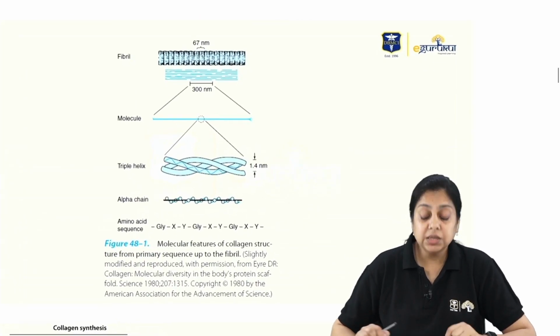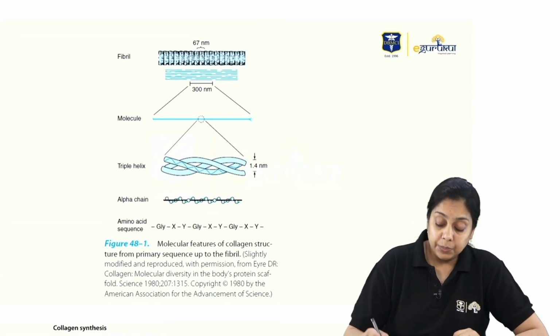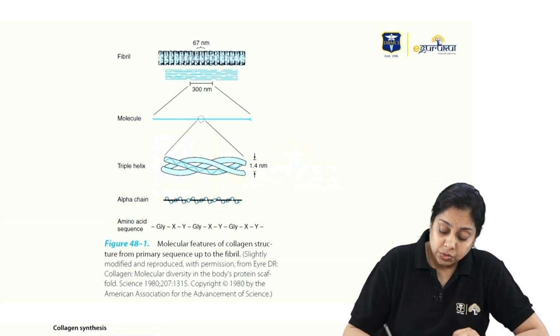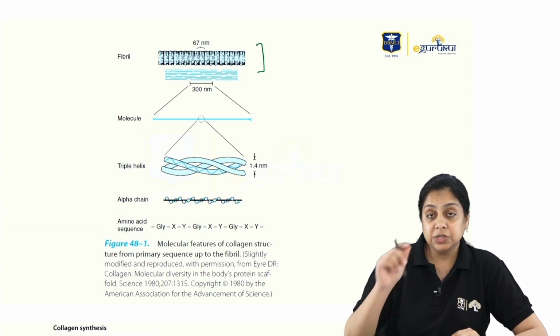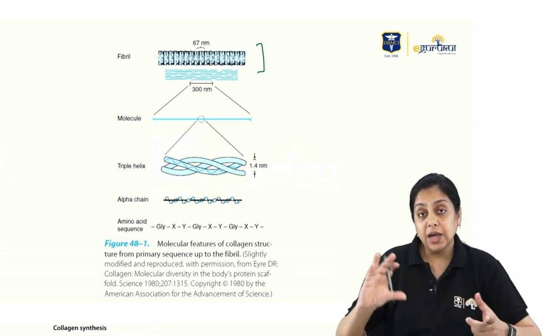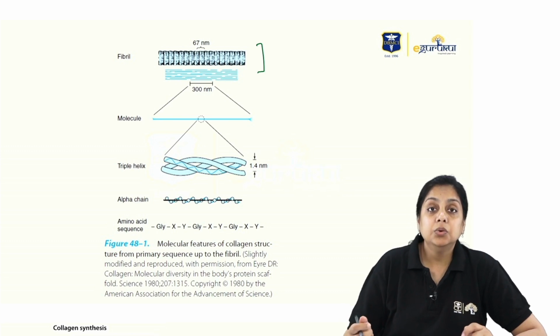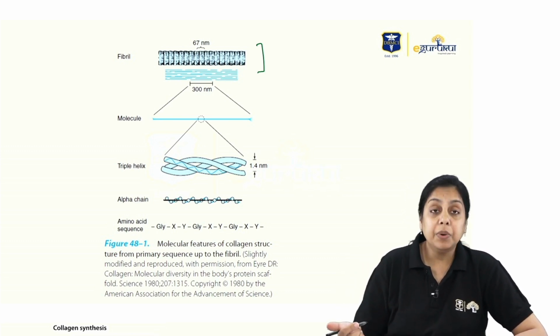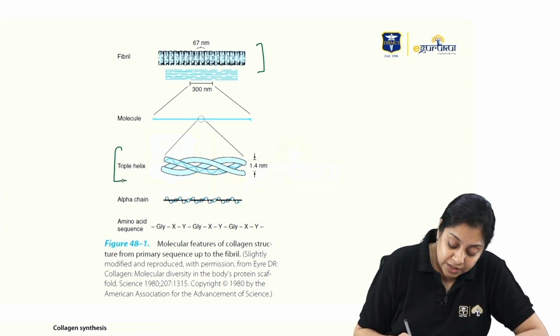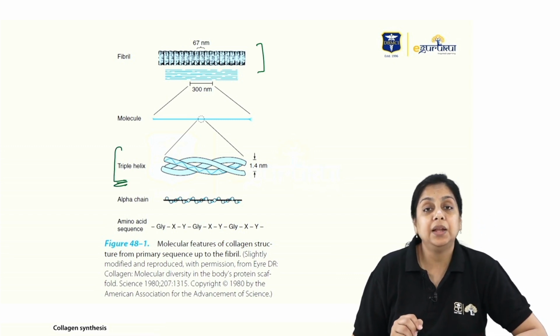So this is a typical collagen picture, right, from your Harper. You have the collagen fibril that is composed of so many small, thin fibrils. They are bundled together. You can imagine how we make a rope, right? The smallest unit we can think of is the triple helix.